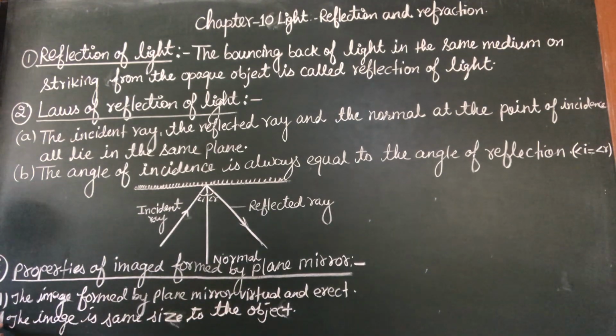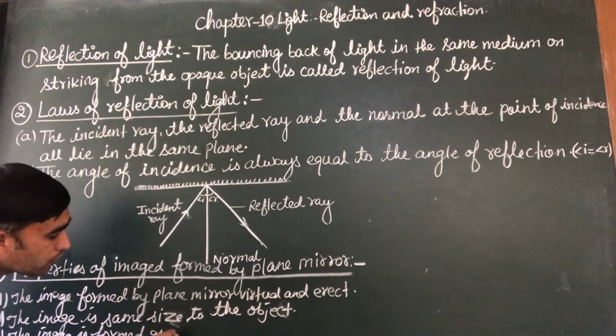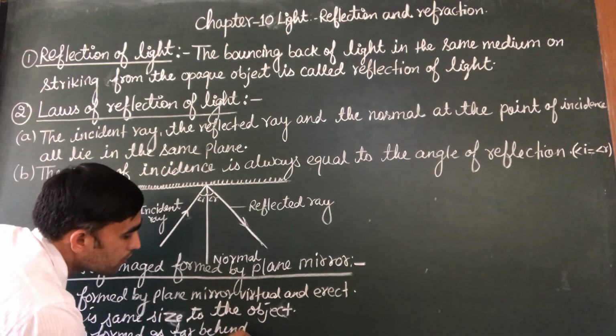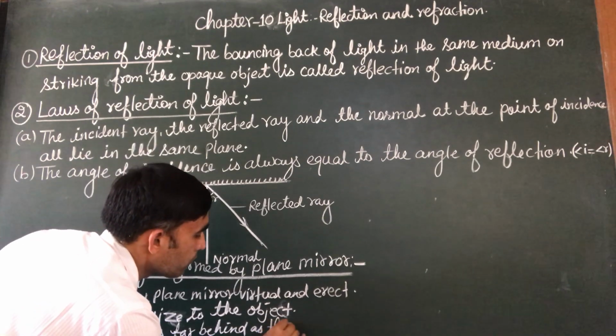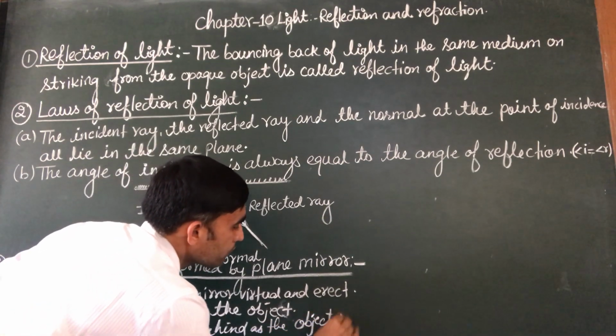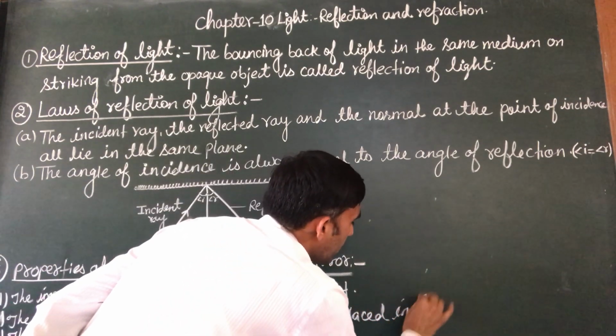The third is, the image is formed as far behind the mirror as the object is placed in front of the mirror.